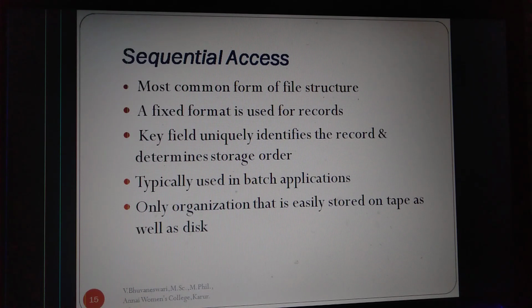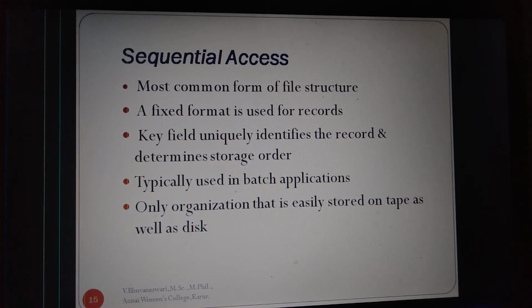A file format is used for records. Key field uniquely identifies the record, determines the storage order. The key field is a unique identification. For example, student register number is unique for each individual. That type of field is called a key field. Typically used in batch applications. Only organization that is easily stored on tape as well as disk.